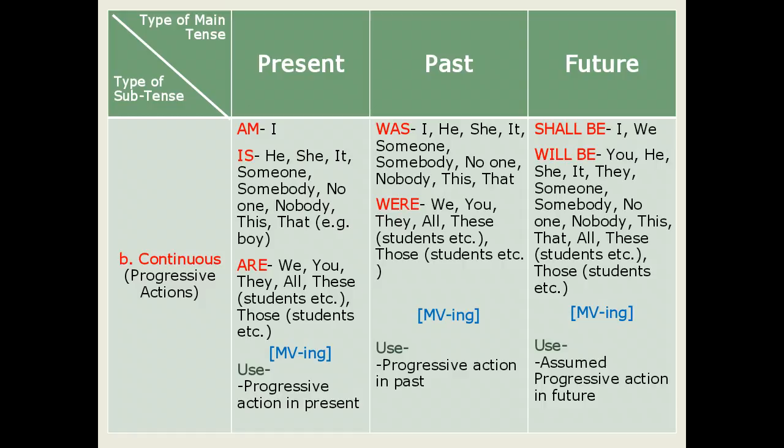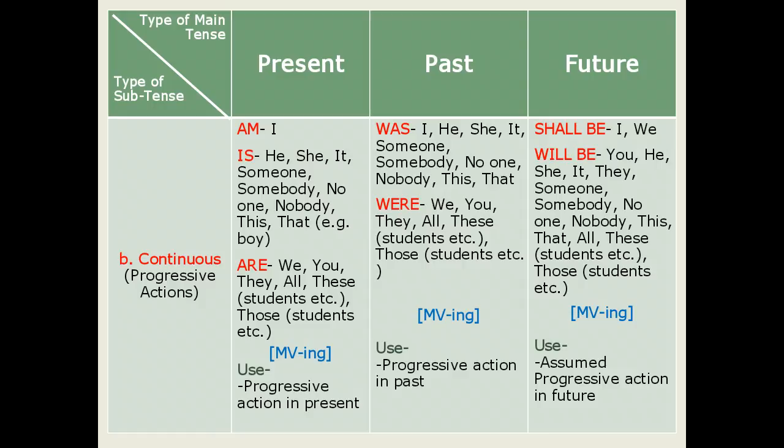This shall be is used for I and we, and will be is used for you, he, she, it, they, someone, somebody, no one, nobody, this, that, all, these, those, for example, students, etc. After above supporting verbs, that is shall be and will be, an action denoting main verb is used in its ing form or say present participle form.